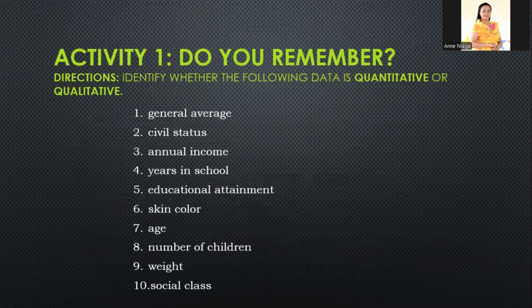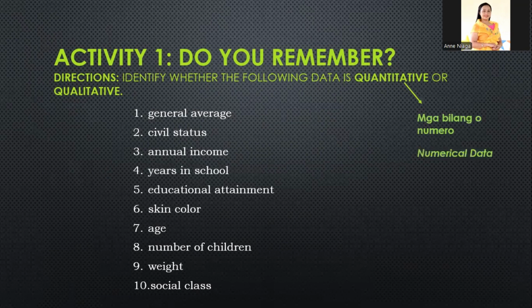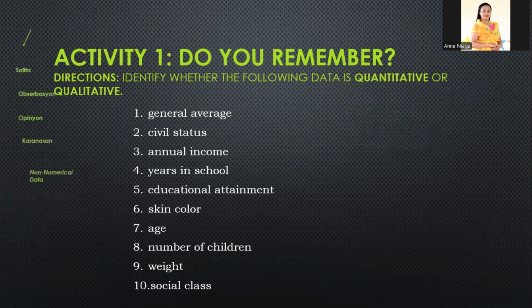So, unang activity natin ngayon, alam niyo ba kung ano ang ibig sabihin ng quantitative at qualitative? So, una, ano nga ba ang quantitative? Ang quantitative ay mga bilang o numero, o ito ay tinatawag na numerical data. Samantalang ang qualitative naman, ito yung mga uri ng datos na kabilang ang salita, obserbasyon, opinyon, karanasan, o tinatawag na non-numerical data. So, at this activity, ating sasagutin ang activity nito.